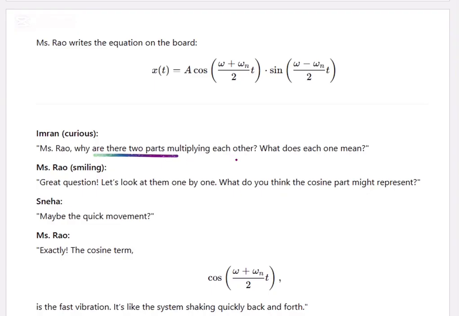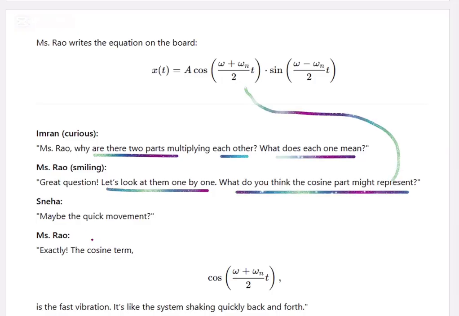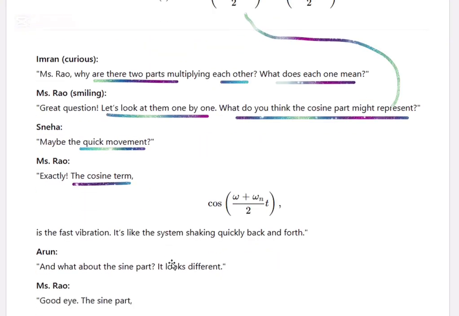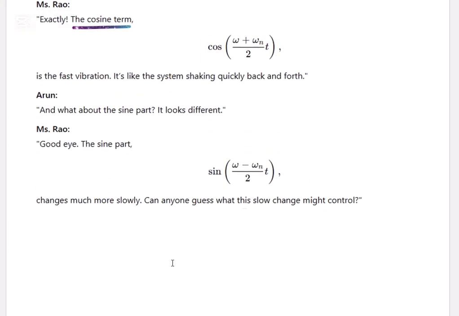Why are the two parts multiplying each other? What does each one mean? Look at one of them. What do you think the cosine part might represent? Maybe quick movement. Exactly. Cosine term. It's a fast vibration. The system is shaking quickly back and forth.